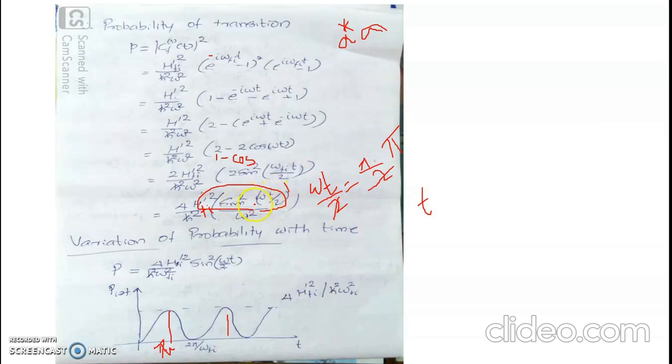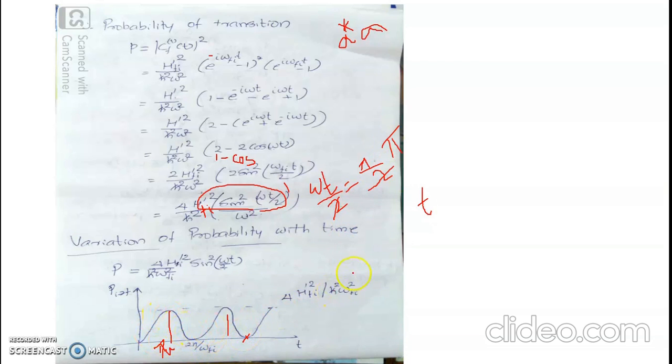This term sin square omega t by 2 will vanish, and the probability for transition will be 0. Corresponding to this, time can be evaluated as 2 pi by omega, or any even multiple of pi by omega will have a transition probability which is 0.